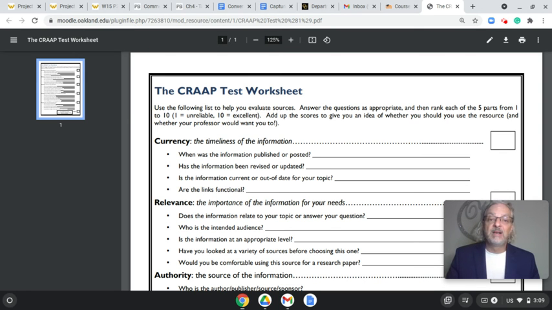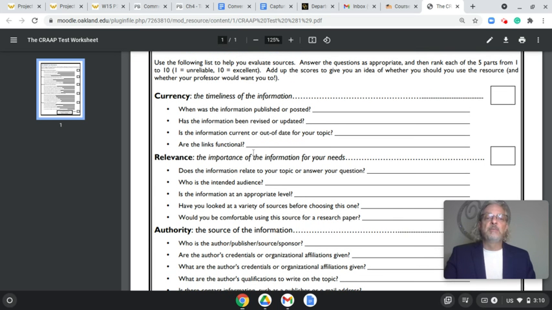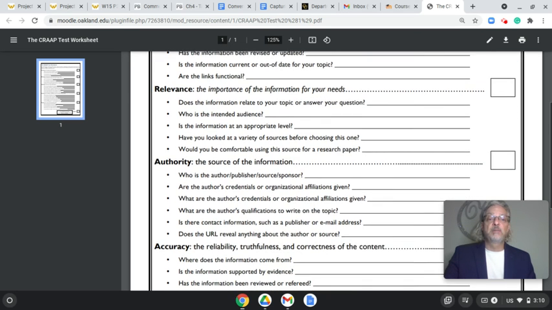Has the information been revised or updated? Is the information current or out of date? Some of the information, while it's only 2 years old, may not be as relevant today because it's a little out of date, or it doesn't have as much currency. Are the links functional? I think that's something interesting to know. Is this page being updated? Is it being maintained? That gives you some idea about the site, especially if it's online.